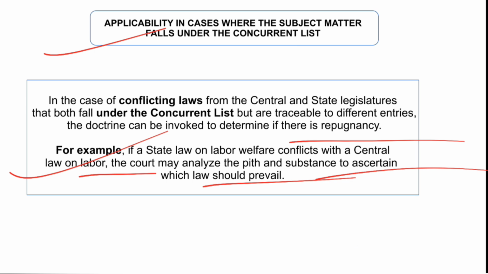what are the provisions and under which subject matter they fall, what is the right subject matter of the law. If some law is disputed, that it has been passed under trade as a subject matter in the union list, but actually it is not on trade, it is on business or on sale or something, so how it will be decided, to maintain that the law should be sustainable.